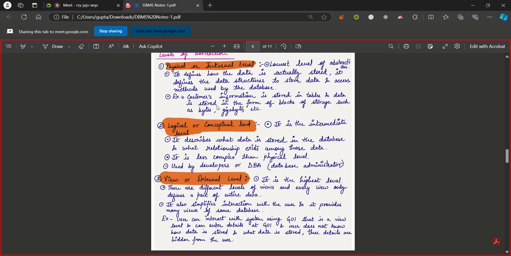Okay. So now the last level of abstraction is the view level. The view level of abstraction is like, till now what we did was we were presenting the data to the user in the form of tables or anything, right?